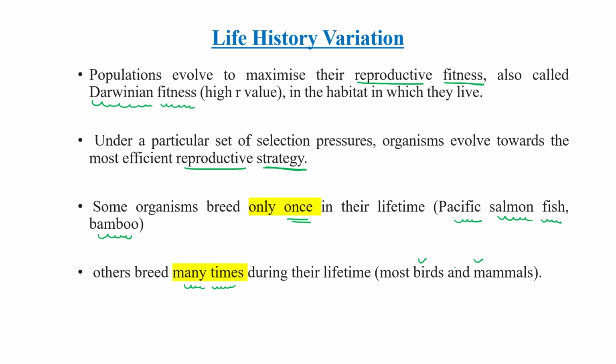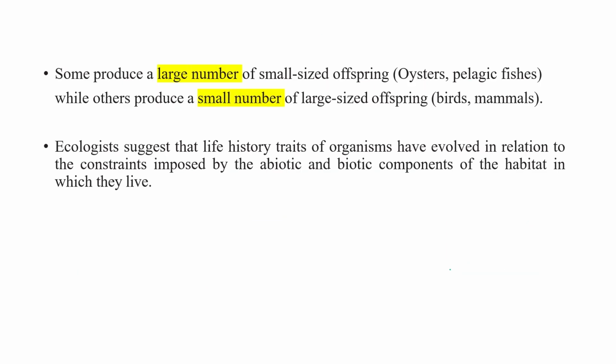Some individuals reproduce a large number of small-sized offspring, like some fishes and ostrich, while others reproduce a small number of large-sized offspring, like again birds and mammals. So different species adopt different methods to show reproductive fitness and for survival.